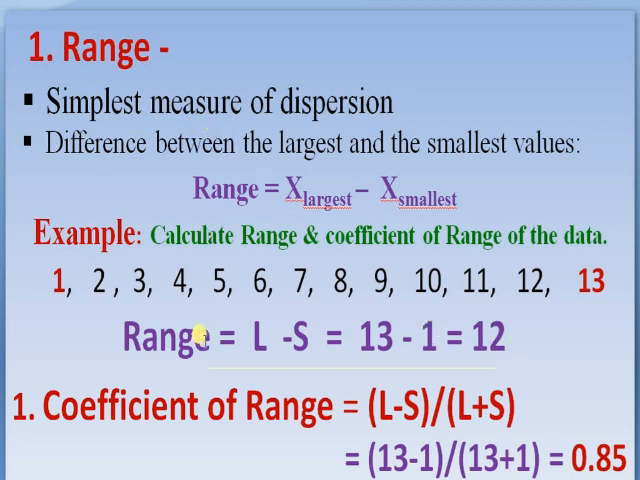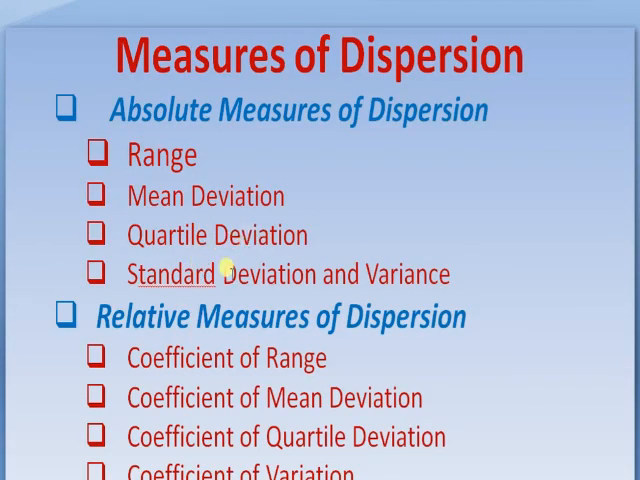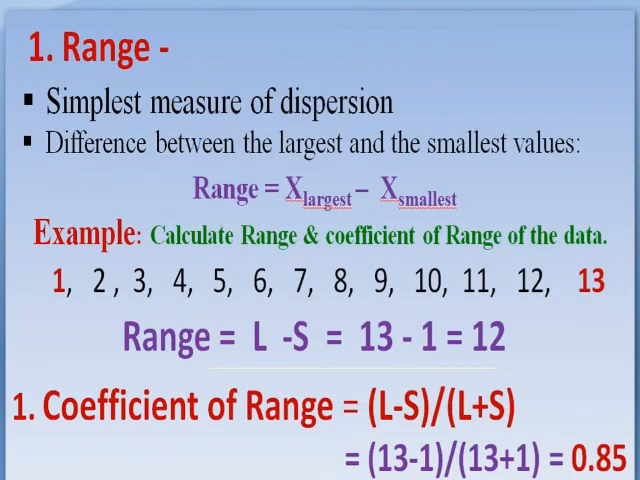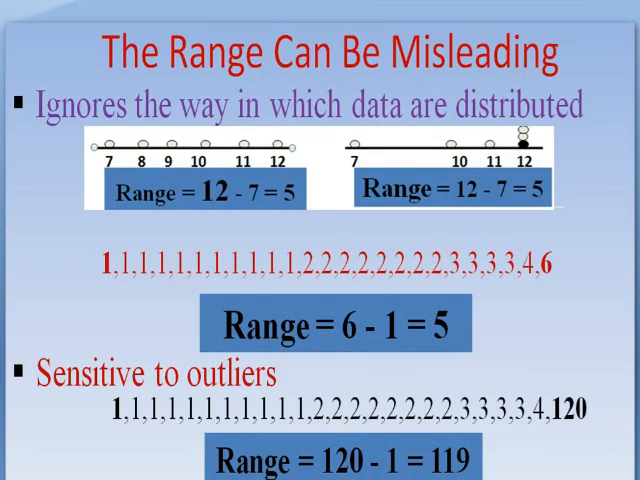It is a relative measure, that's why it doesn't have any unit. But in case of absolute measures like range or mean deviation or quartile deviation or standard deviation, the units are same as the data sets. While in case of relative measures, they are expressed in terms of percent variation.